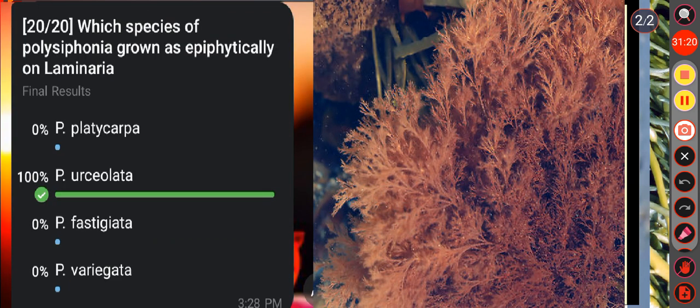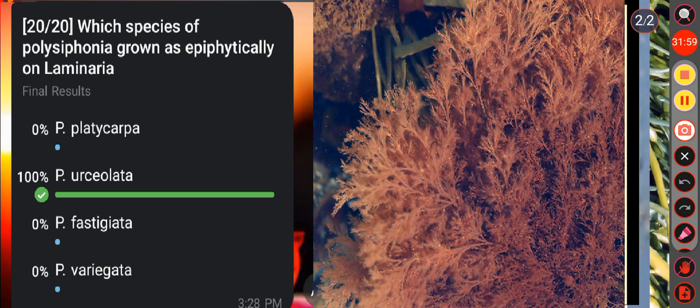Then last question, which species of Polysiphonia grows epiphytically on Laminaria? Option A Polysiphonia platycarpa, option B Polysiphonia urceolata, option C Polysiphonia fastigiata, option D Polysiphonia variegata. Here the correct answer is option B, that is Polysiphonia urceolata, which grows epiphytically on the Laminaria.